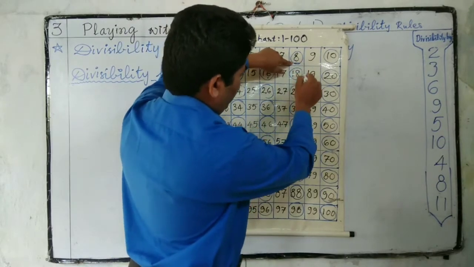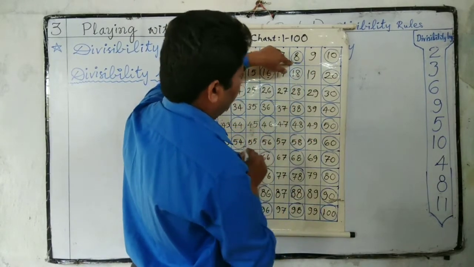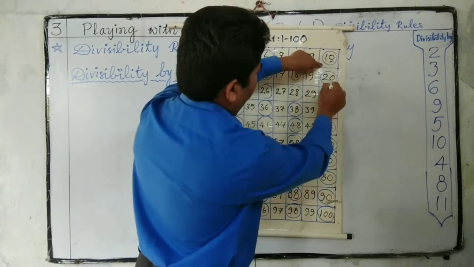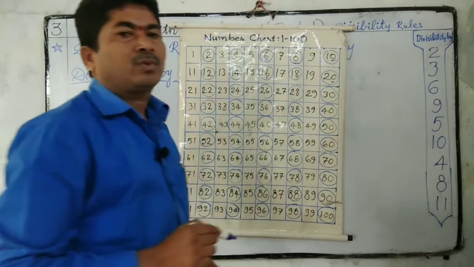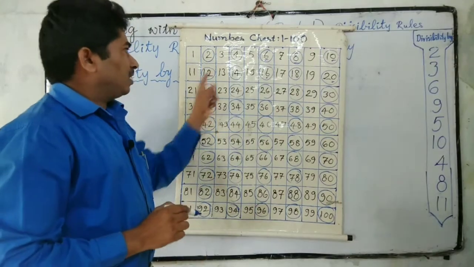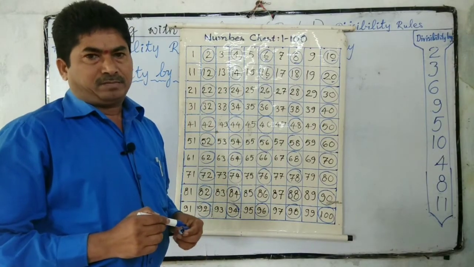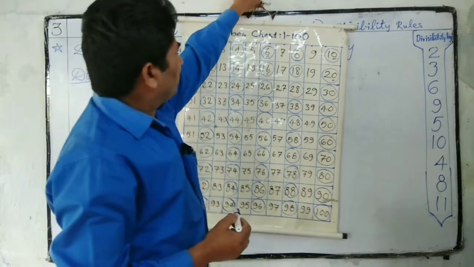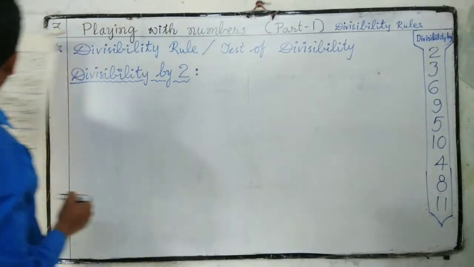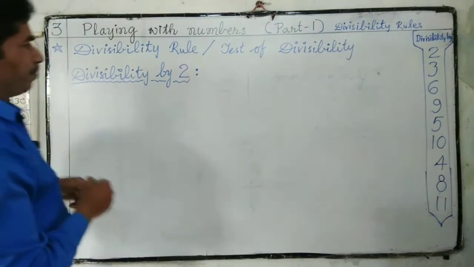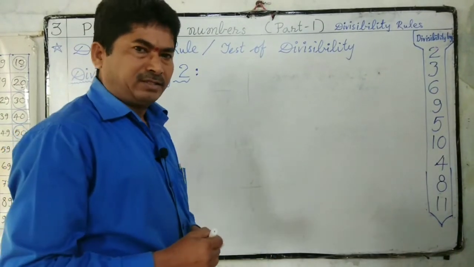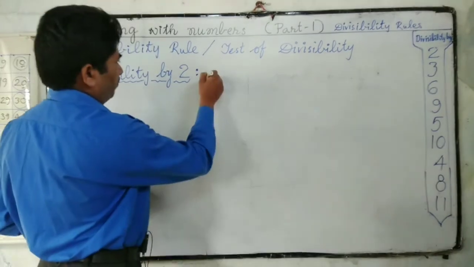The numbers which have 8 in the units digit are divisible. The numbers which have 0 in the ones digit are divisible. These all are even numbers, we know. That's why we can conclude all even numbers are exactly divisible by 2.